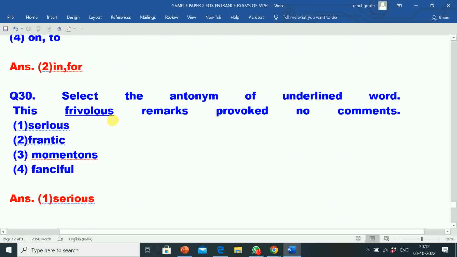Question number 30. Select the antonym of the underlined word. This frivolous remark provoked no comments. Option 1, serious. Option 2, frantic. Option 3, momentous. Option 4, fanciful. Correct answer is option 1, serious. So frivolous means murkhatapurn in Hindi. So its antonym is serious.